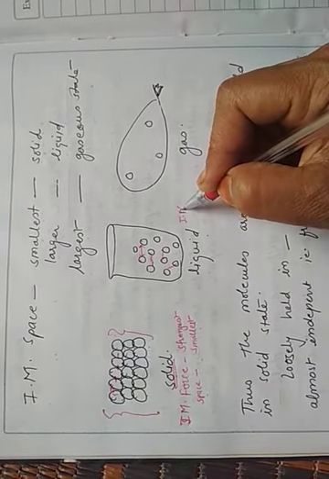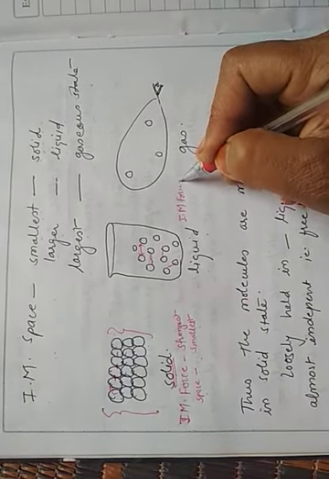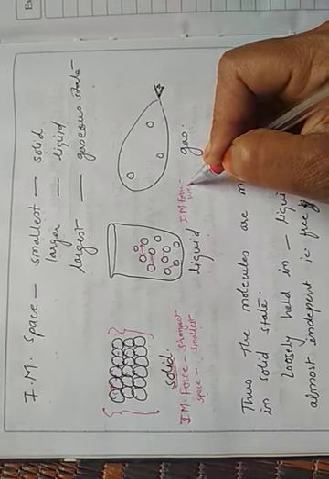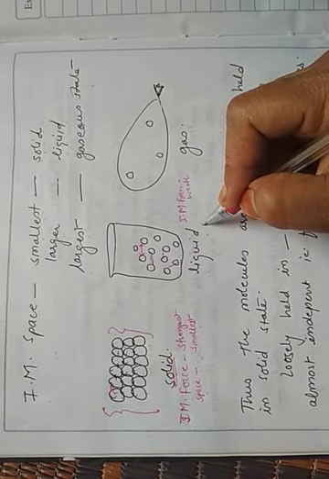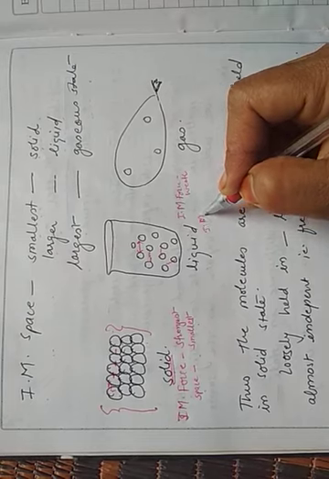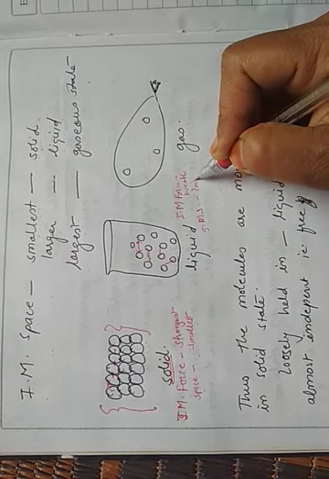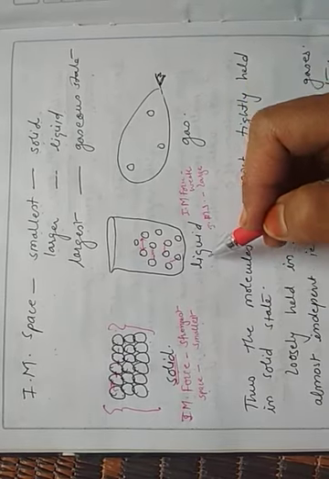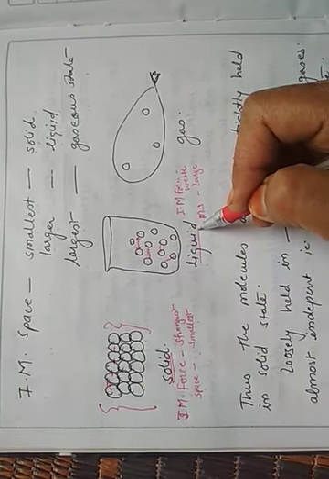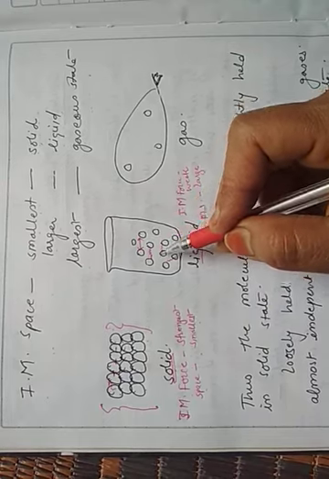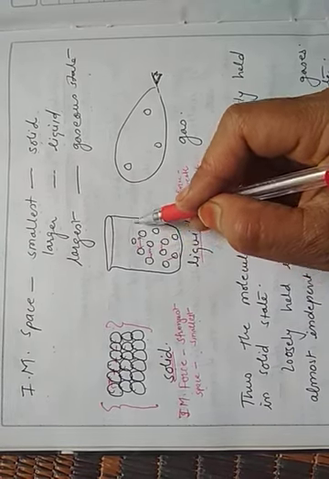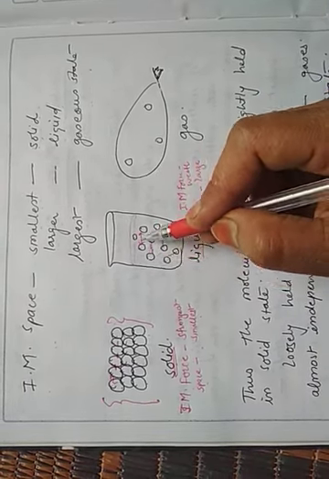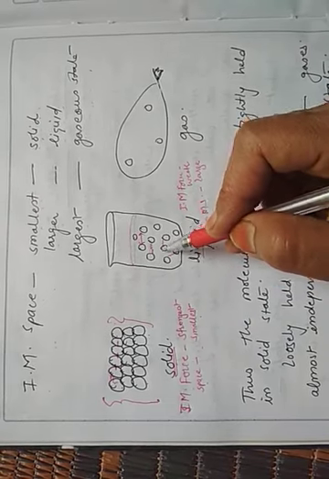So intermolecular force is a little bit weak, and intermolecular space is a little large. Then the matter can exist in the form of a liquid. Here the particles can move freely within the mass of the liquid.